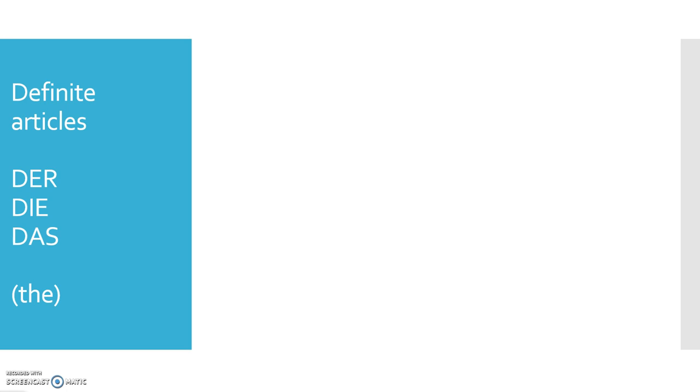Okay, so are you ready for this? Der and die and das all stand for the. The desk, the skirt, the woman, the child, the car, and so on. And you go, okay, I get it, right? The. Der stands for masculine nouns. Die stands for feminine.